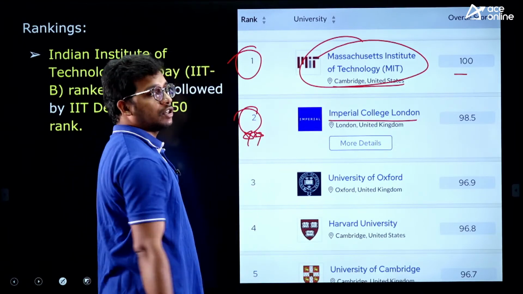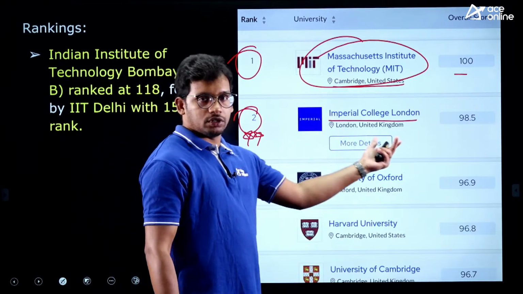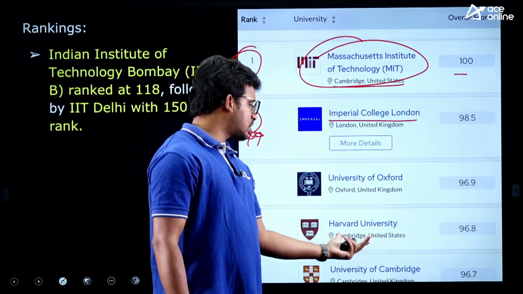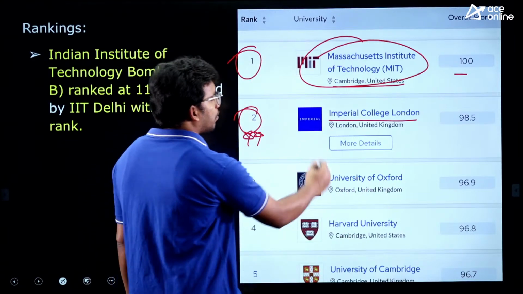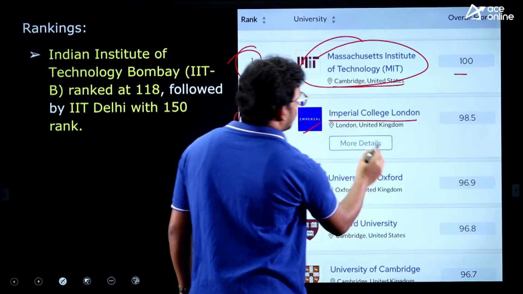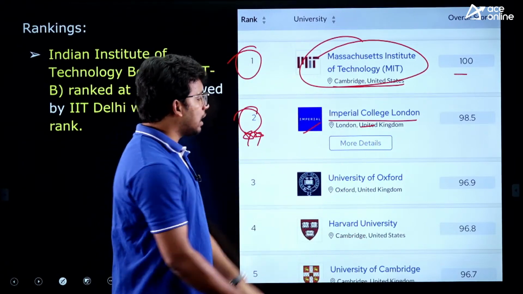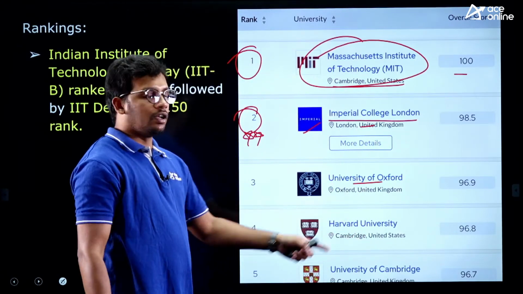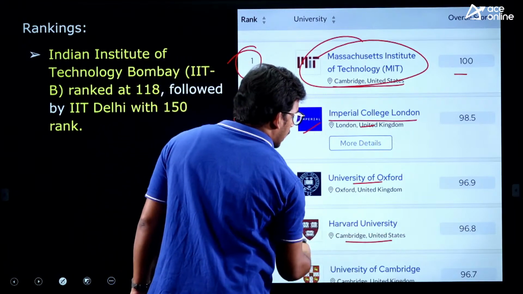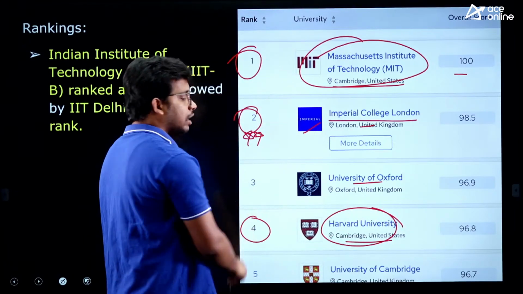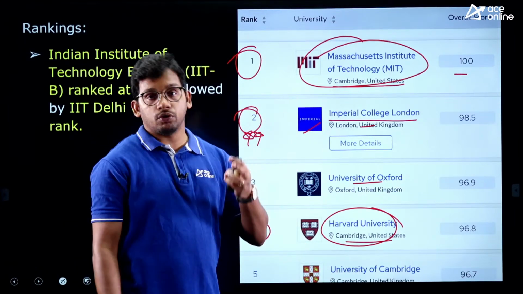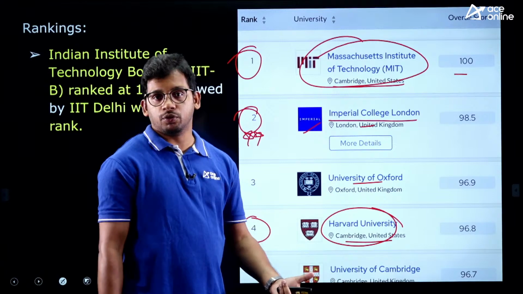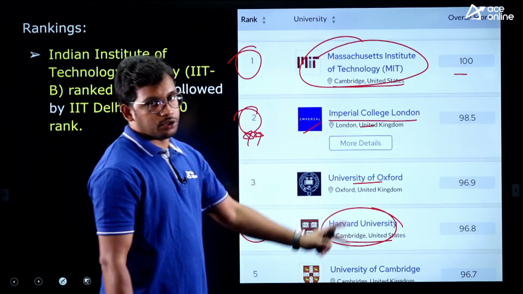Mostly the students don't know about this university. They know Harvard, Cambridge University, Oxford University and all. But second rank went to Imperial College in the United Kingdom. And the third rank, University of Oxford, again United Kingdom, and Harvard University, fourth, in the United States. Again Cambridge University, UK. So in total, 3 universities are from the UK and 2 universities are from the USA.